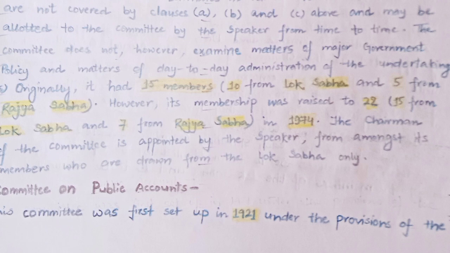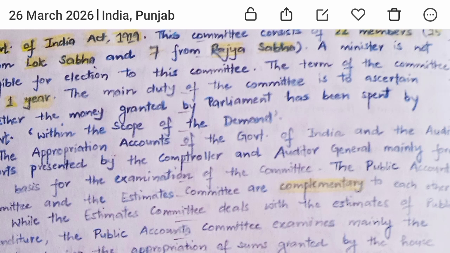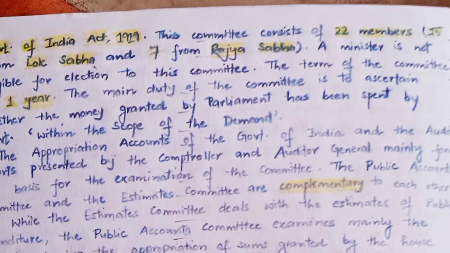Now, Committee on Public Accounts. The committee was first set up in 1921 under the provisions of the Government of India Act 1919. This committee consists of 22 members, 15 from Lok Sabha and 7 from Rajya Sabha. A minister is not eligible for election to this committee. The term of the committee is 1 year.